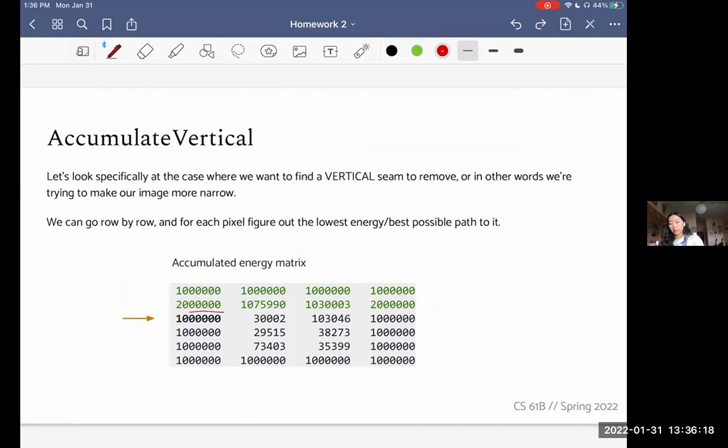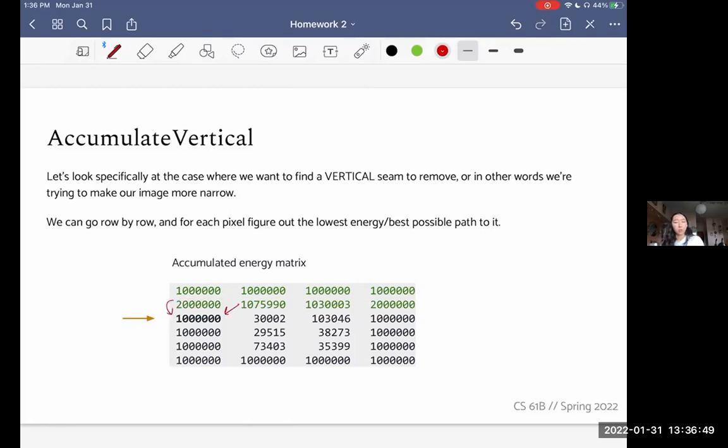For the first row, just because they were all the same, nothing too crazy so far. But now looking at this particular item is where we have the first really interesting case. I'm trying to figure out what is the best possible energy I could get for this pixel. The value there is already pretty high. But looking at my neighbors, I could come either from the one right above me or my neighbor here.